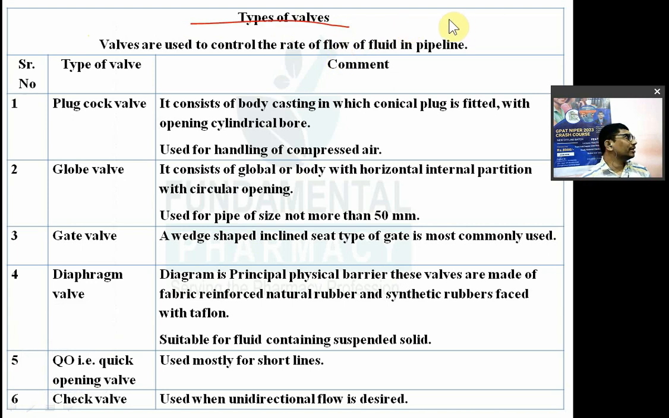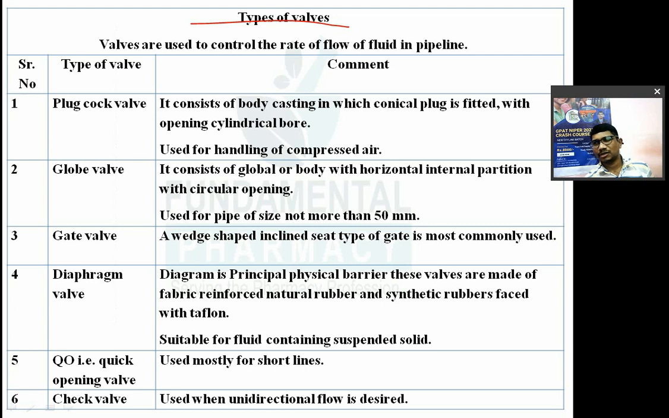Now for that conveying you need different types of pumps, different types of pipelines, and different types of valves to control the flow rate. In this chapter we are going to see only that: different types of valves and different types of pumps. Now why do you have to study this transportation of fluid?